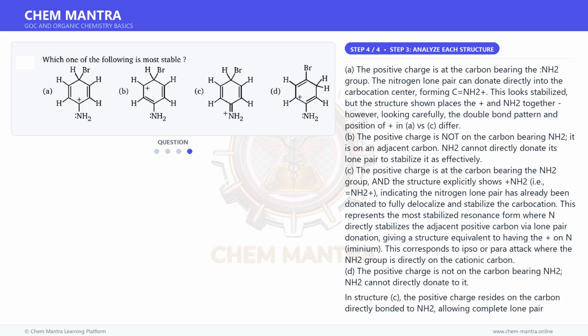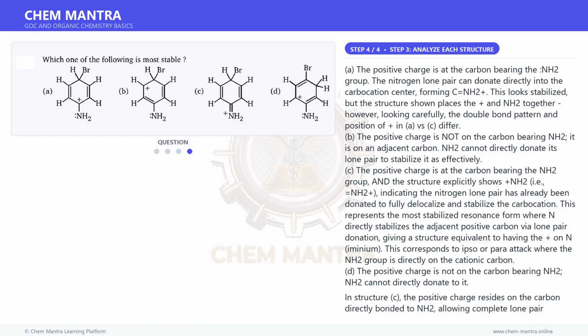In structure C, the positive charge resides on the carbon directly bonded to NH2, allowing complete lone pair donation from nitrogen to carbon, forming a C=N double bond, shown as plus NH2. This gives maximum resonance stabilization. The resulting structure has the charge on the electronegative nitrogen which is still stable due to full octet, but more importantly, the overlap is direct and maximally stabilizing.